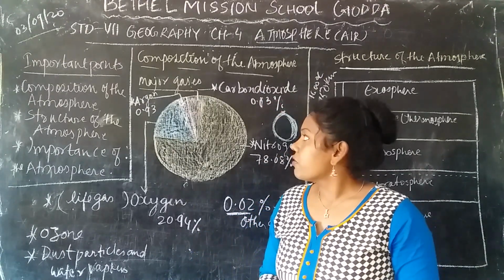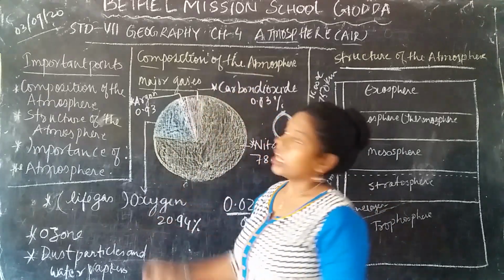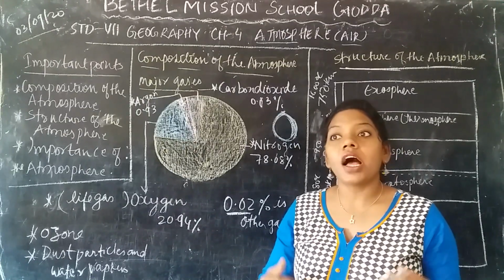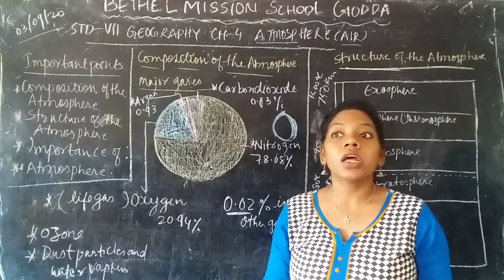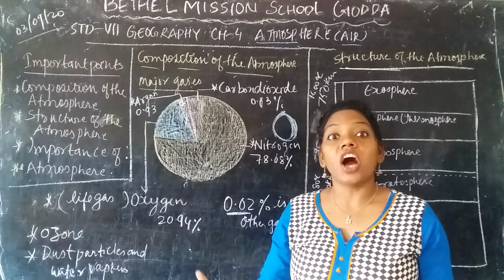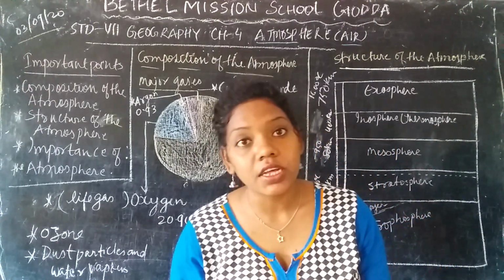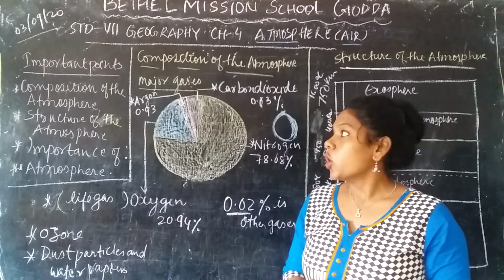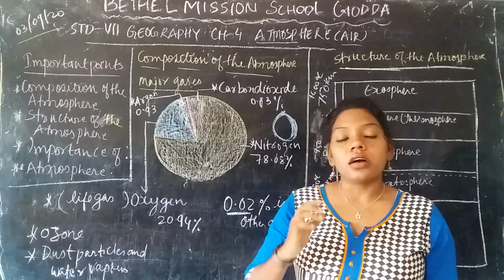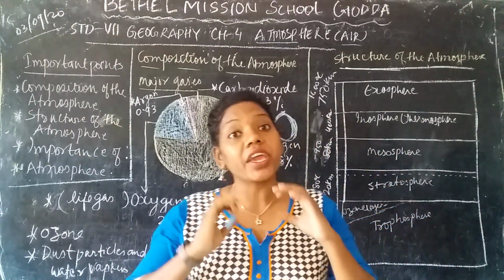If we talk about the composition of the atmosphere, composition means how the atmosphere is made up, the mix of gases. The atmosphere is made up of various gases.